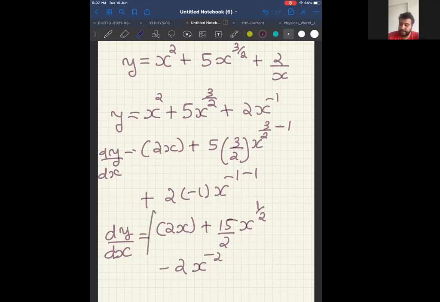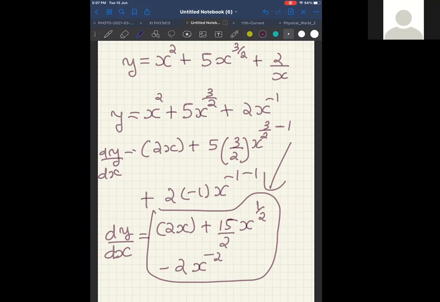Therefore, can I say this is my entire step? Now, x power half can be written as root x also. X power minus 2 can be taken to the denominator also. All that permutation combination you can do, but this should be your basic step. Tell me, are you getting this much? Yes. Easy? Okay, good.